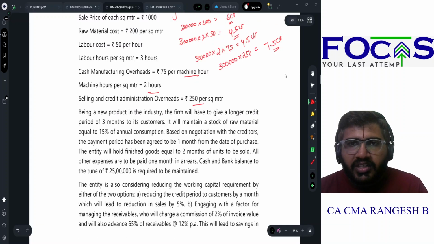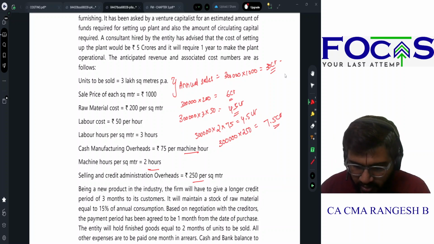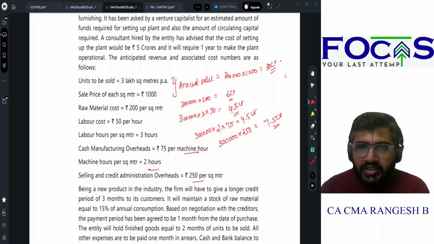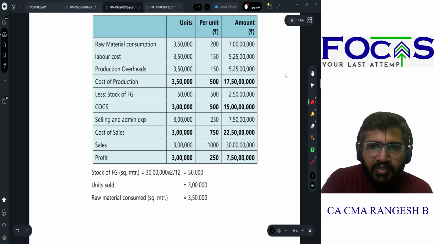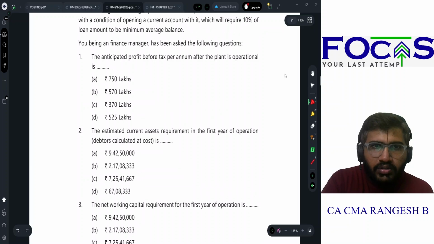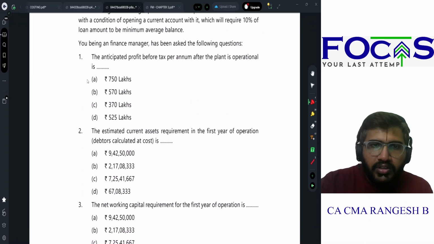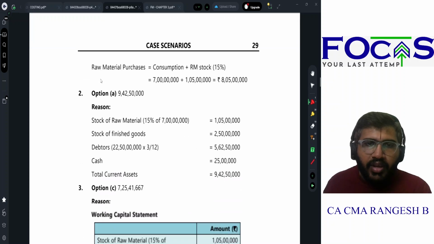Profit before tax, simple, you already have all the numbers. 30 crores minus 6 crores minus 4.5 crores minus 4.5 crores minus 7.5 crores. So answer should be A, 750 lakhs. We have already put the number. Estimated current assets requirement in the first year of operation. This is what we have to calculate.